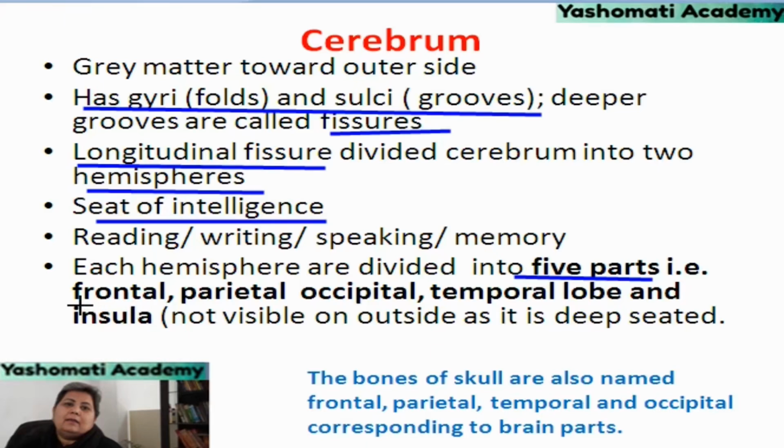We have read about these names, frontal, parietal, occipital and temporal, when we studied the bones of the skull. So these lobes correspond to the areas lying beneath these bones of the skull. The bones of the skull are also named frontal, parietal, temporal and occipital, corresponding to the brain part. That means the frontal part is that part of the brain which lies beneath the frontal bone and so on. Whereas the insula is deep seated.